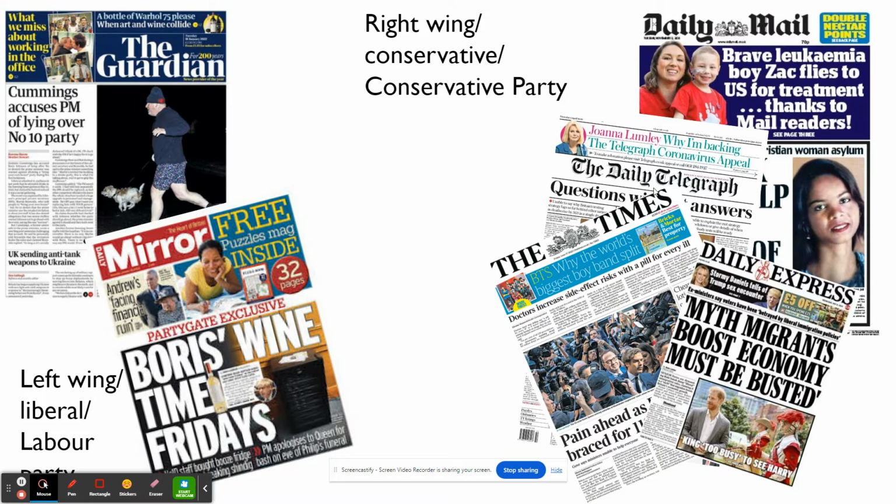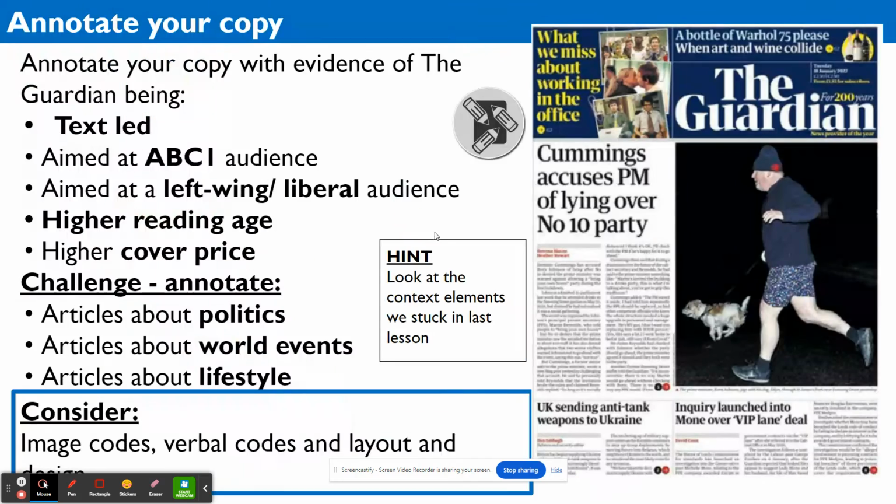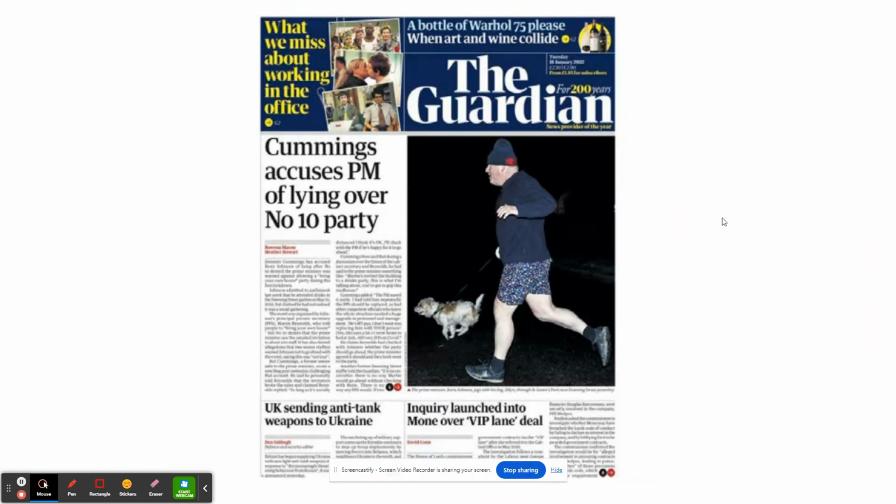Daily Telegraph and the Times, like the Guardian, are broadsheets, and they're a lot more text-led as opposed to image and headline-led. Okay, so we know that the Guardian is text-led. It's aimed at an ABC1 audience, so a higher earning audience. Has a left-wing liberal audience, higher reading age, and obviously a higher cover price.